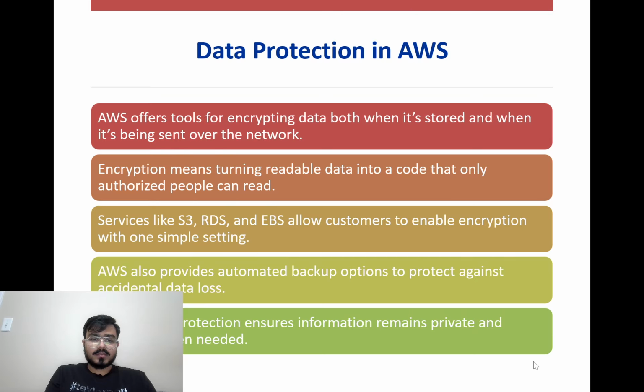Let's see the data protection in AWS. Data protection is another major part of AWS security. AWS provides tools that allow you to encrypt data both while it's stored and while it's being transferred. Encryption changes data into unreadable code that only authorized users can decode. For example, when you upload files to S3, you can enable encryption so no one can see them. AWS also offers automatic backups for services like RDS databases, so you don't lose important information by accident. By using encryption and backups, you make sure your data is always safe, private, and available when needed.